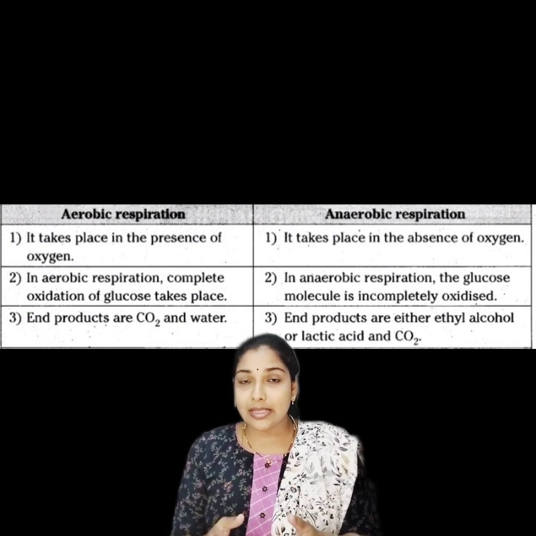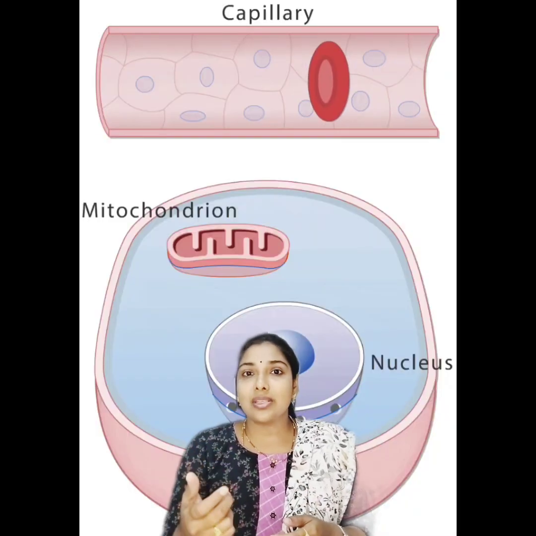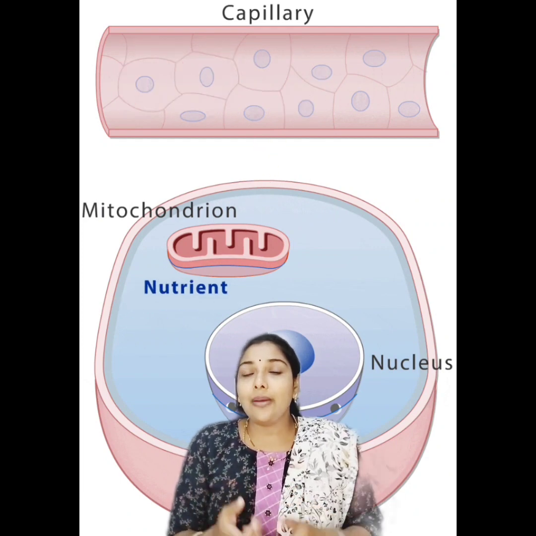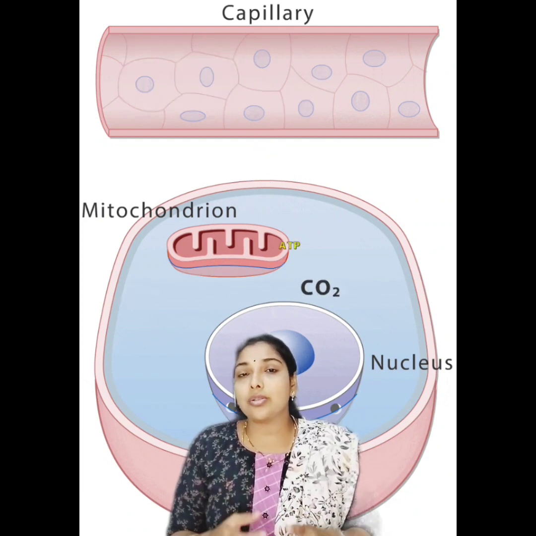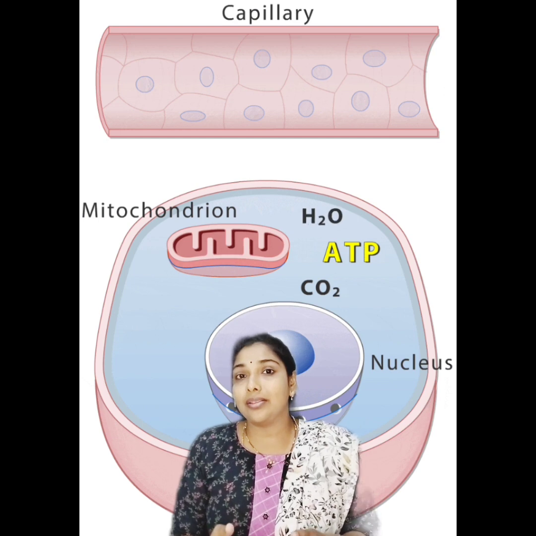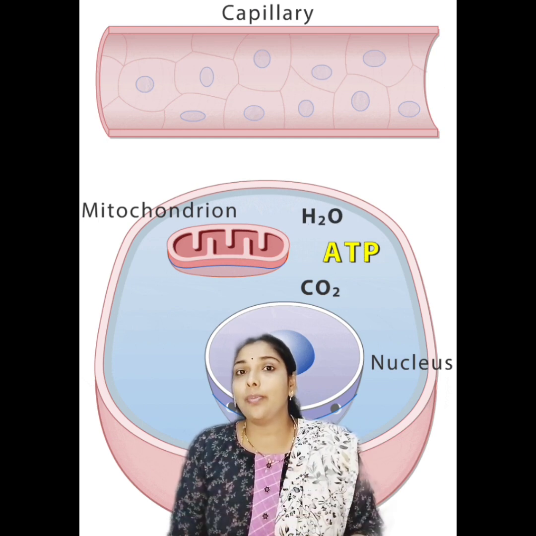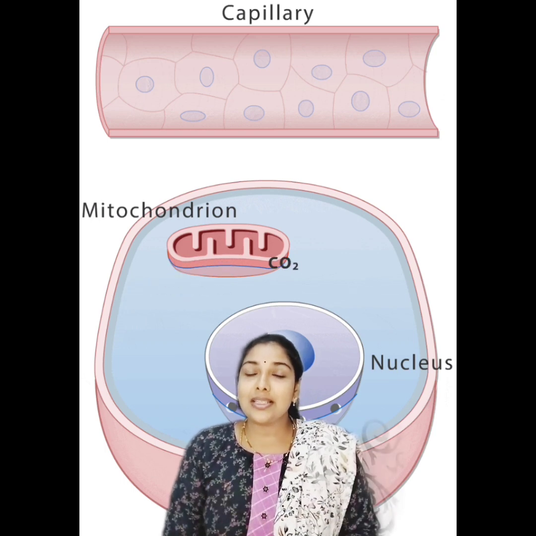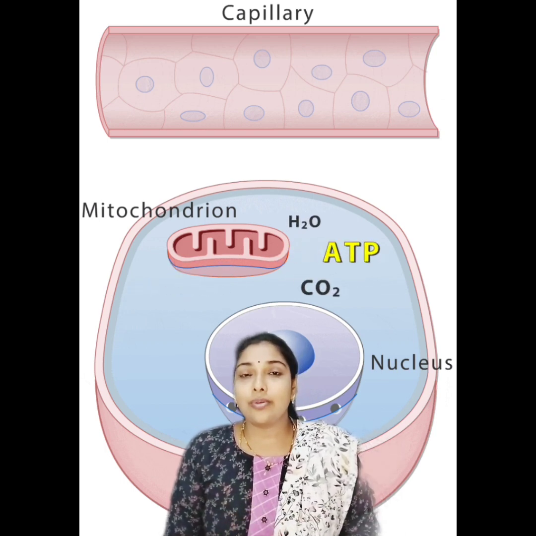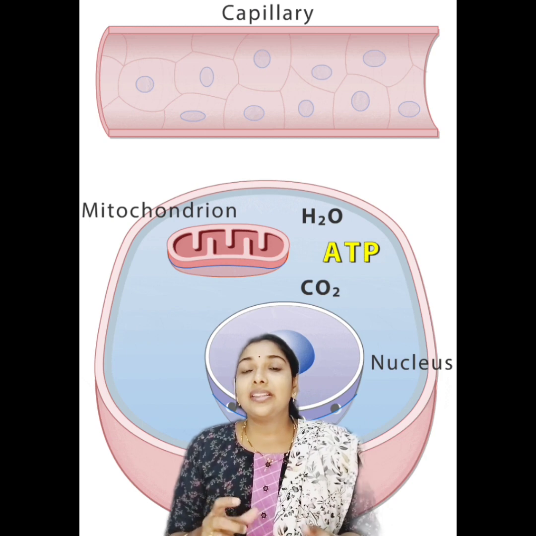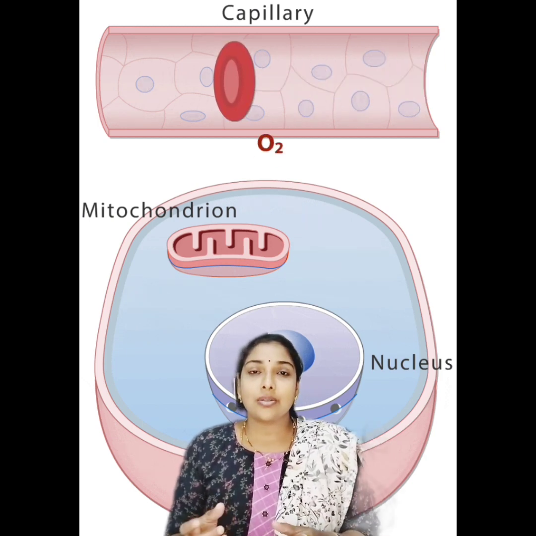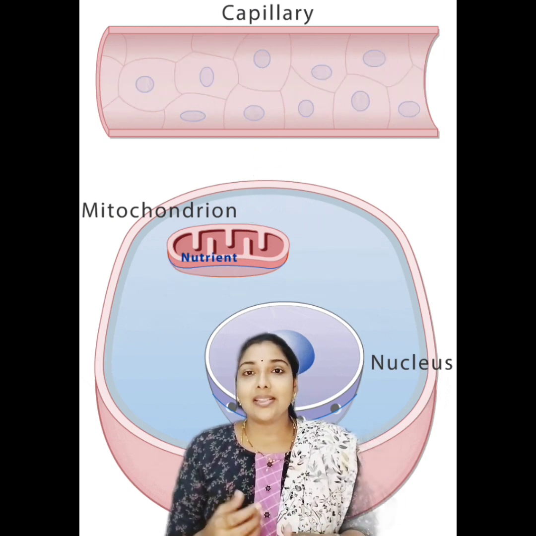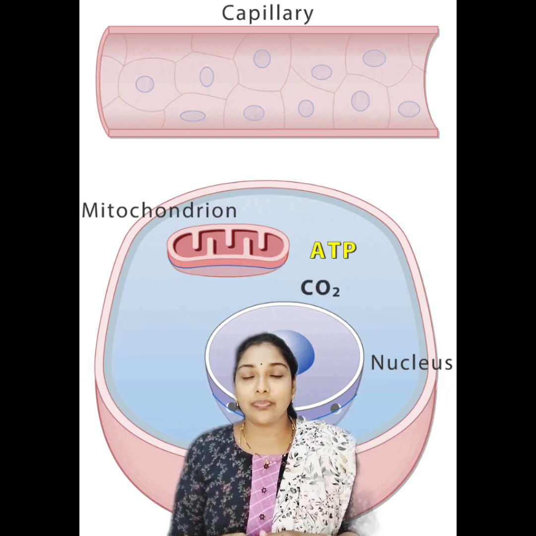That means, as I already explained, oxygen is helpful for the glucose to break down in the cytoplasm of the cell. In the cell, this 6 carbon glucose will break down into 3 carbon molecules. So it is happening in the cell. It is cellular respiration.